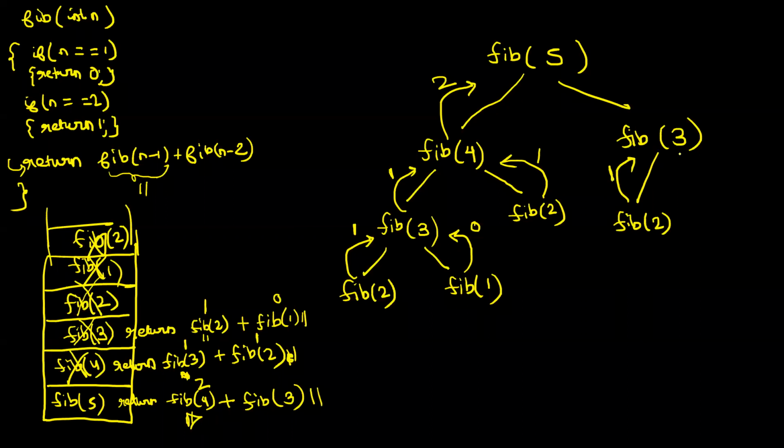Then what will fib of 3 call? It will call fib of n minus 2, that is fib of 1. This is again a base case, so it returns 0 to the caller. Now fib of 3 has the answers to fib of 2 and fib of 1. It adds both of them up, 1 plus 0 is 1, and it returns the answer 1 to the caller. So fib of 3 is 1. Now fib of 5 had got the answers from fib of 4 and fib of 3, so it will add both of them up, 2 plus 1, and it will return the answer 3 to the caller. Now tell me guys, how many of you are able to follow what is happening?